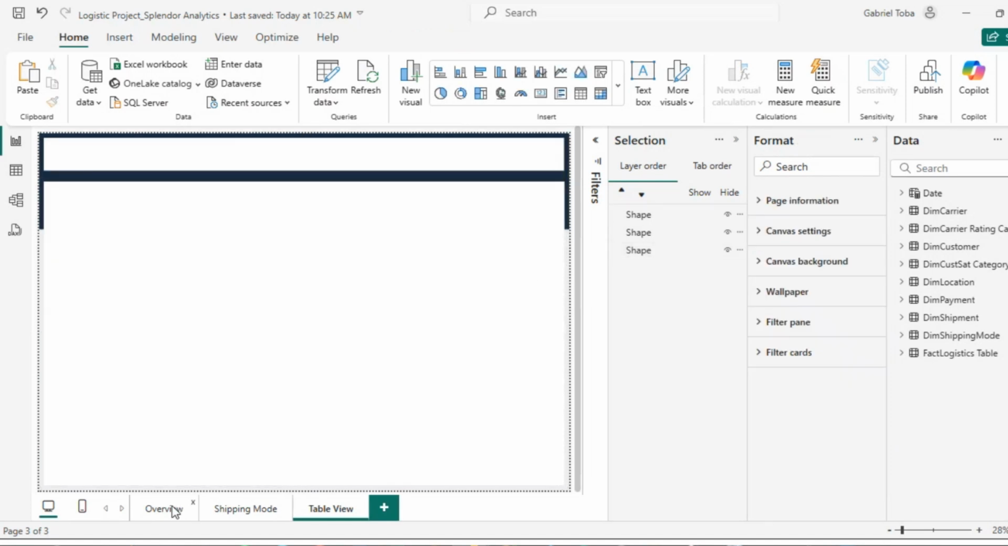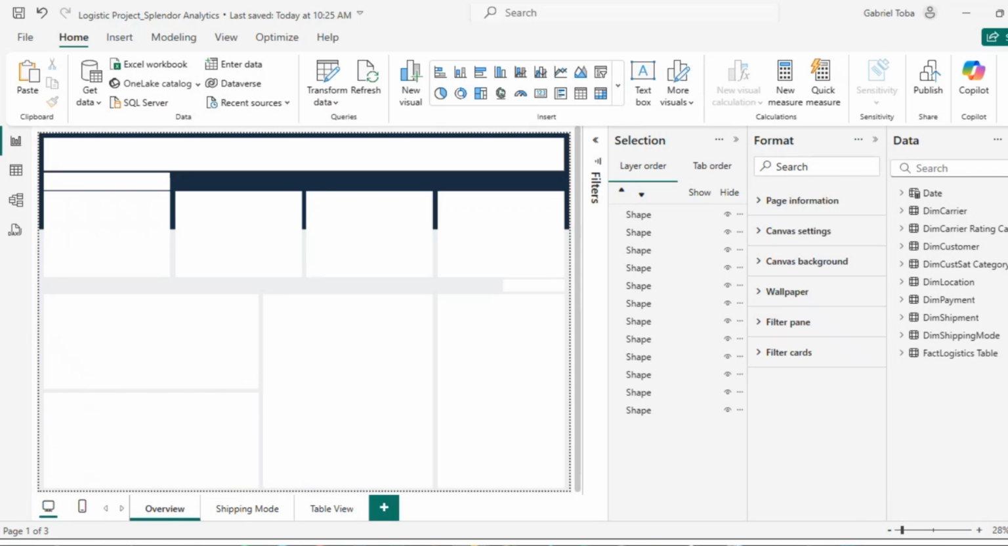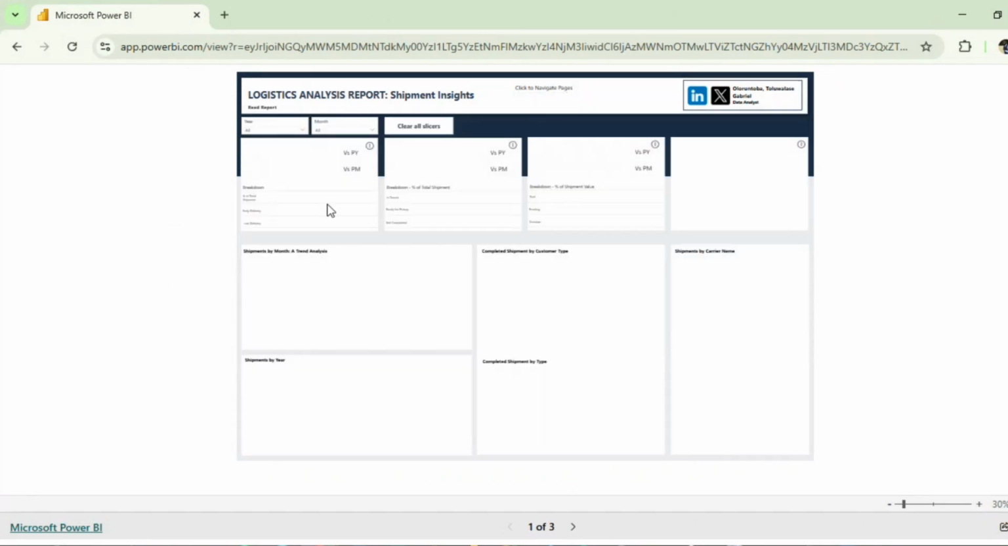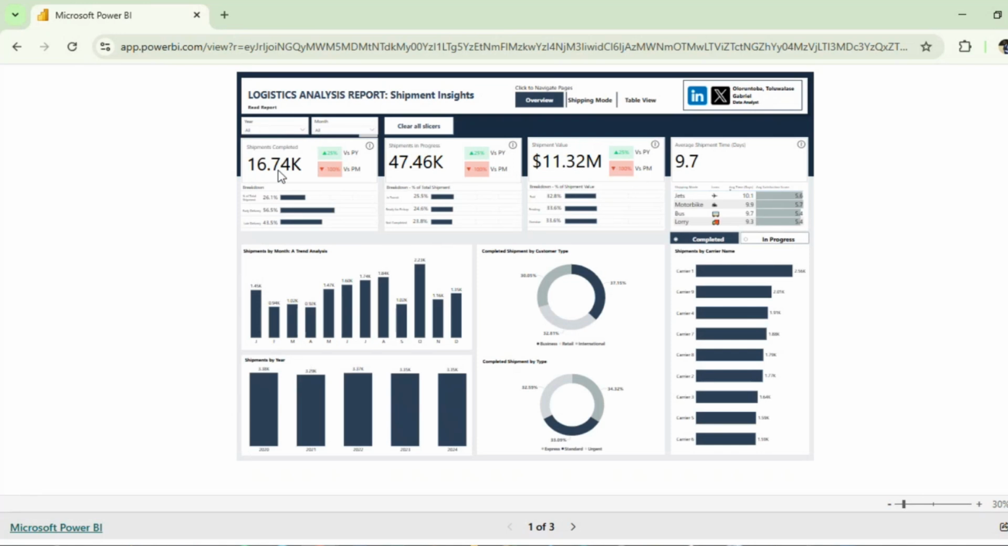So let's come back to this. Like I said, we build and write our DAX at the same time. Now we're supposed to start our analysis and all of that. So the first thing I want to do in analysis is to understand the total shipment that were completed.